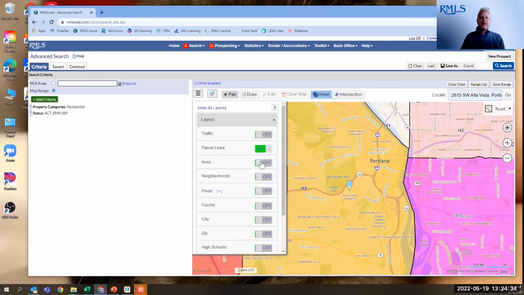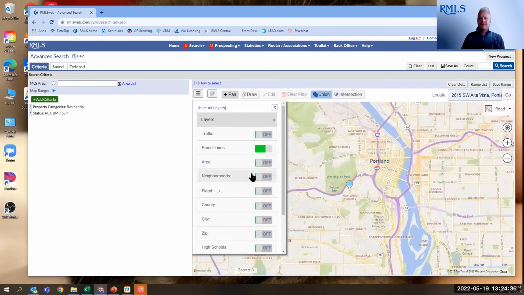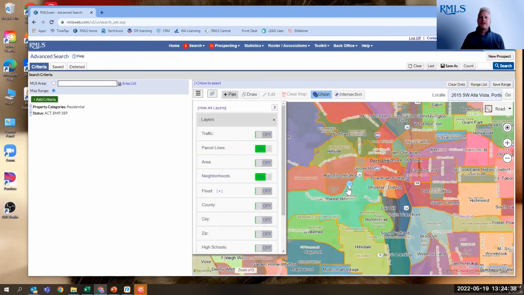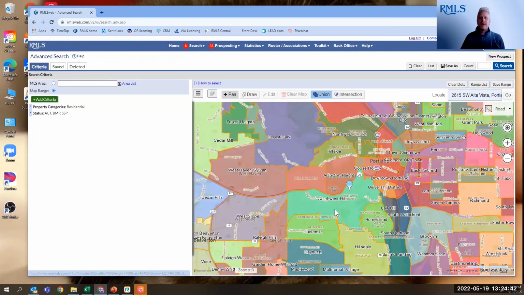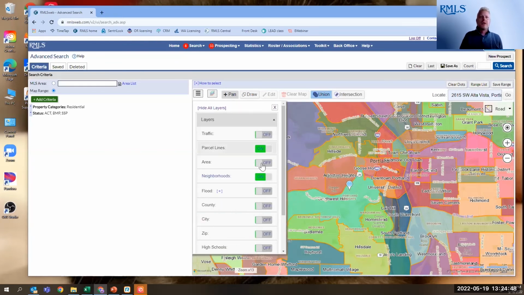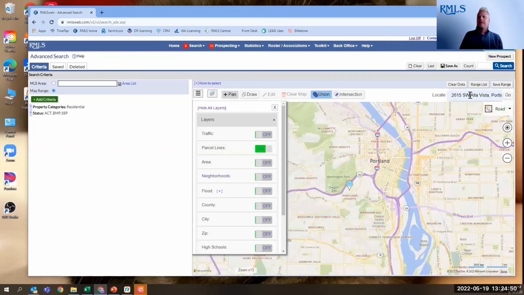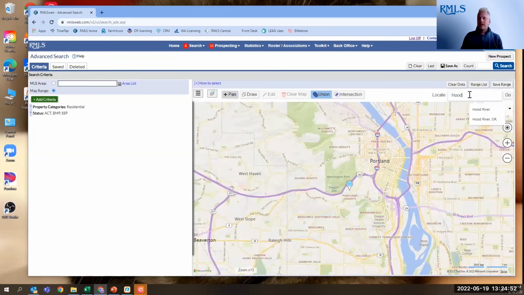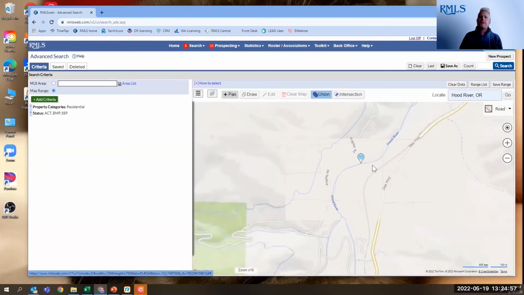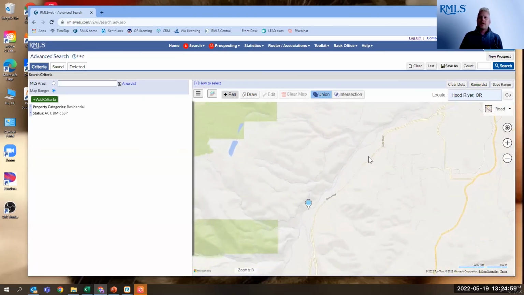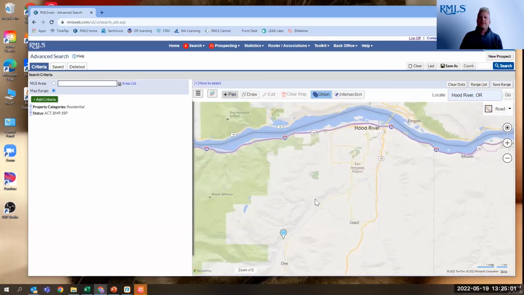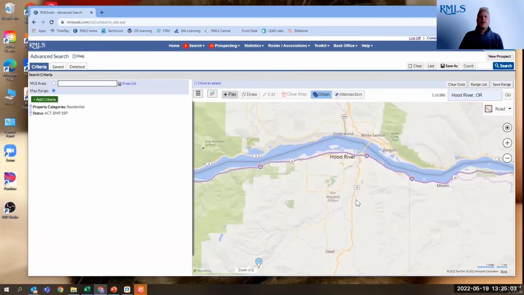Another new layer that's available here is the neighborhoods layer. Now, this is obviously a little bit more interesting in the Portland area, but it's a very useful layer to use, especially for research purposes. Well, let's go ahead and get back to Hood River. And I'm going to do that just going over here again using the locate field. And let's zoom out a little bit. All right, so we're in Hood River.